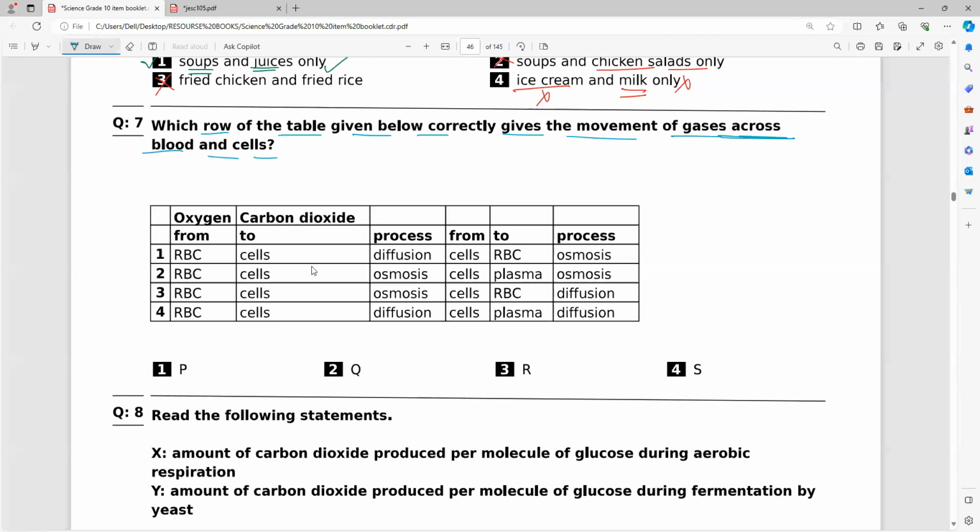So read the questions and you can understand the process also, they have given diffusion, osmosis and all. So first, oxygen is from RBC only. RBC, RBC, everywhere RBC. Carbon dioxide to cells, process diffusion; from cells to RBC, osmosis. So let us see all the options now.